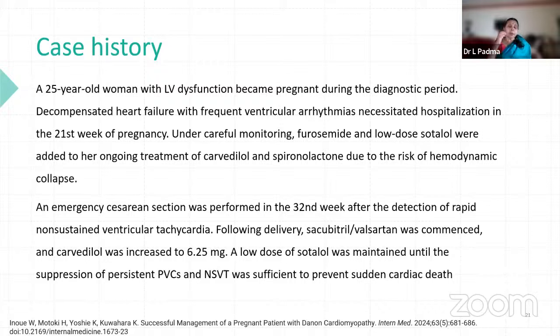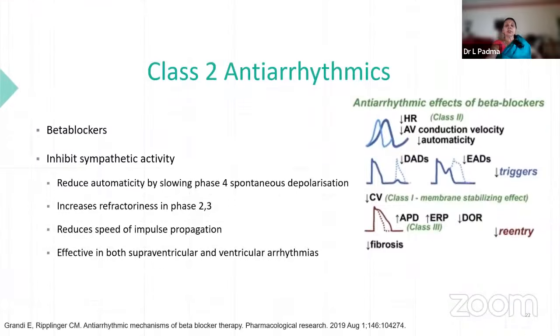So always, beta blockers are indicated to prevent sudden cardiac death, and they are also an anti-mortality agent. Looking into that, class 2 drugs, what do they do? They mainly decrease heart rate. Even in your dreams, these two should be there. Decreased heart rate, so decreased conduction velocity in the atria, and DAD and EAD are less triggering factors in